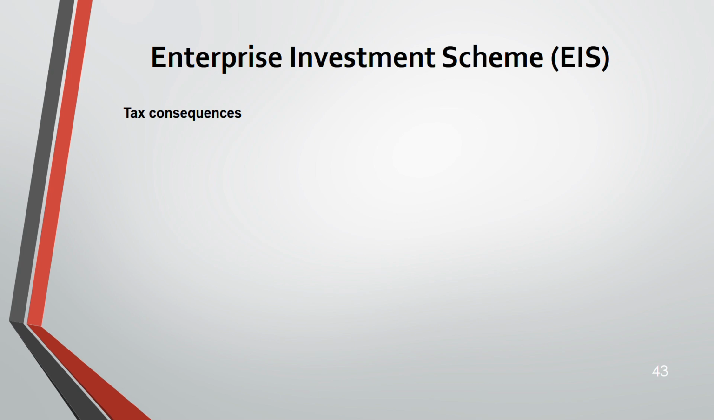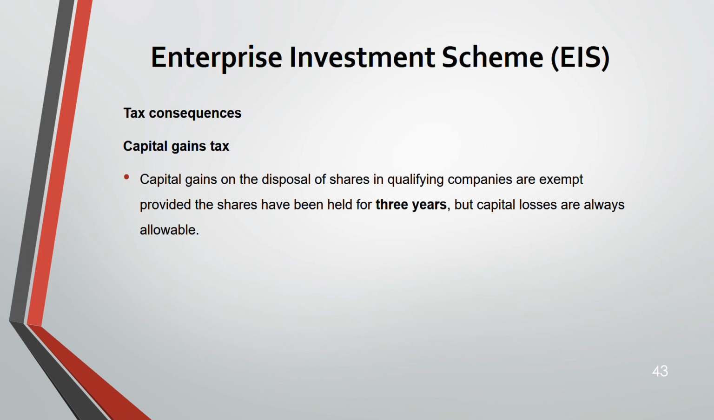Now we are moving to the tax consequences for CGT. So when we are disposing of the shares, the capital gain on the disposal of shares in qualifying companies is exempt.